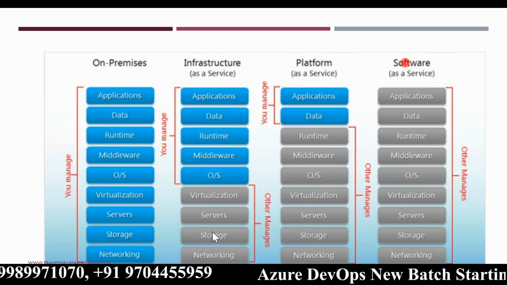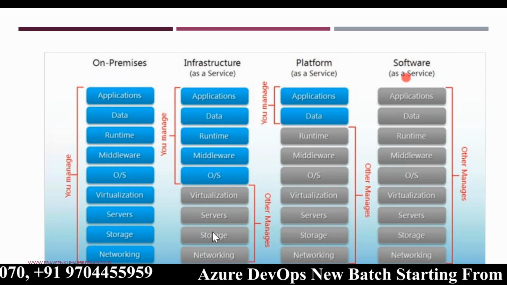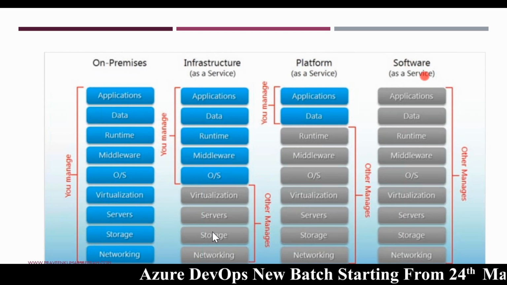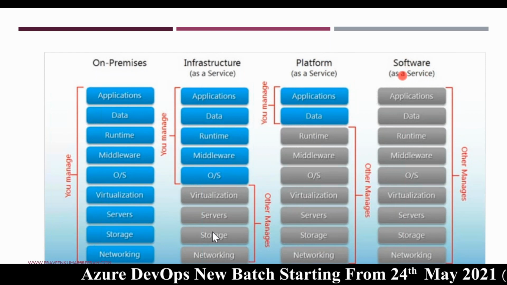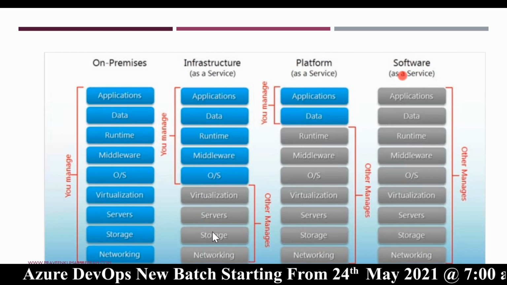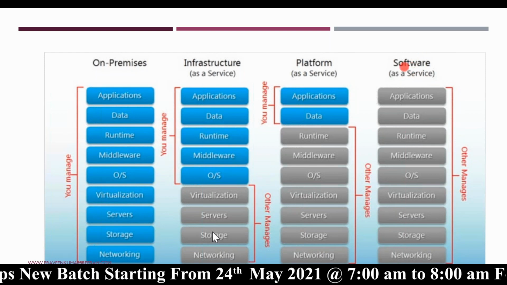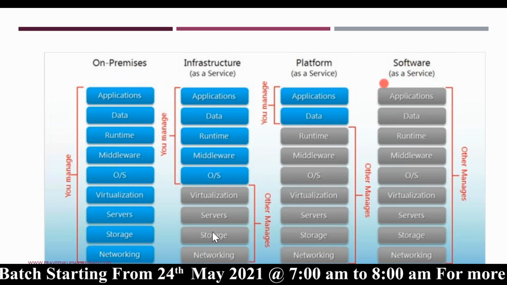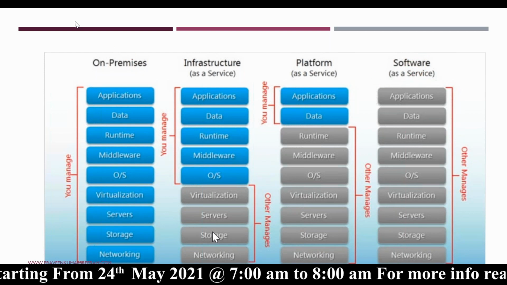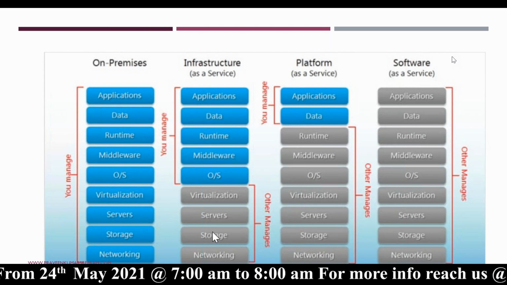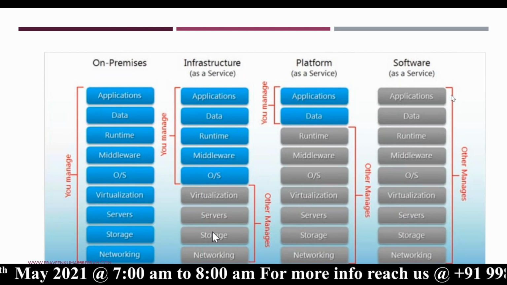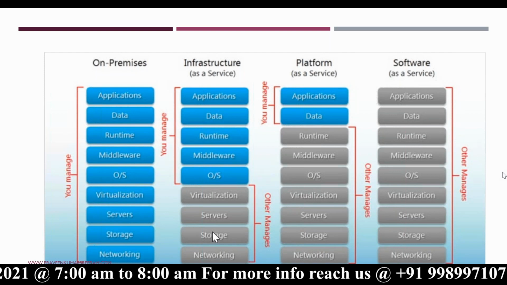Okay. And finally, we have SaaS. We will not cover anything on SaaS. But knowingly or unknowingly, we all use at least one or two SaaS products in our daily life. Any guesses on what SaaS products we use in our daily life? Can someone answer?